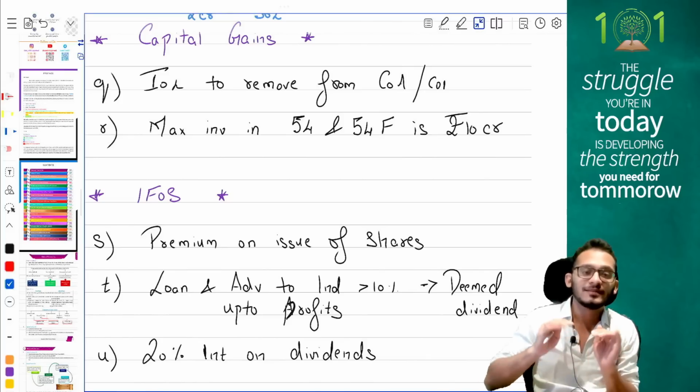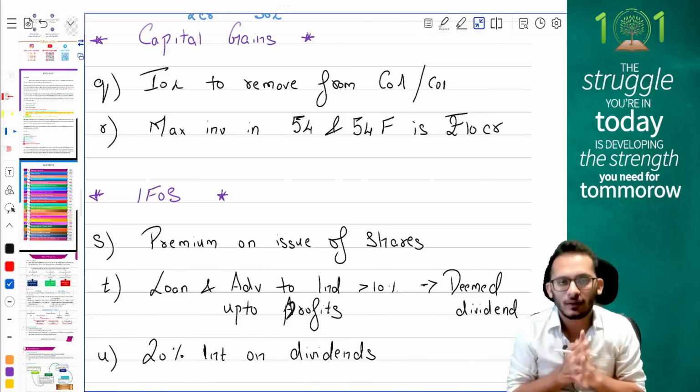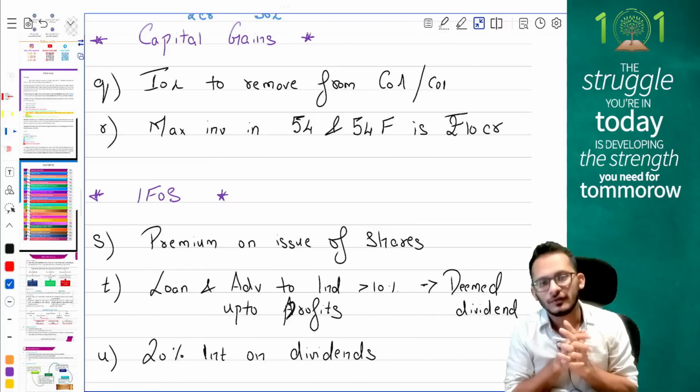But if the question says they have not claimed it as deduction, then please add it to your cost of acquisition.